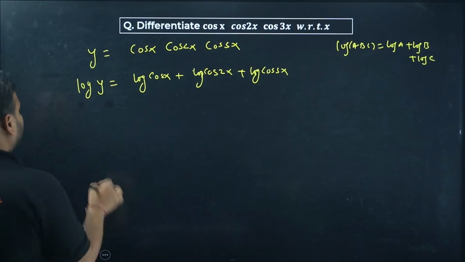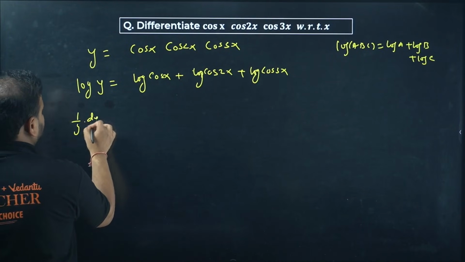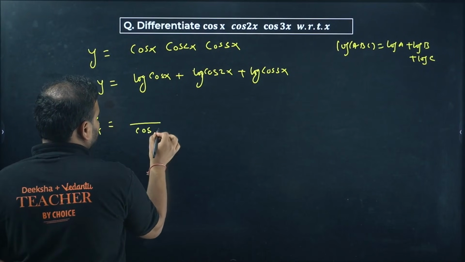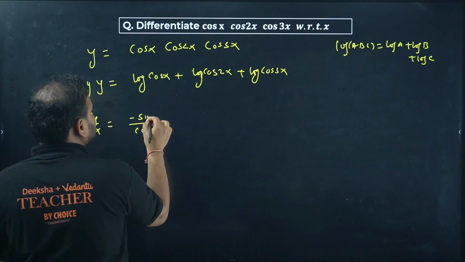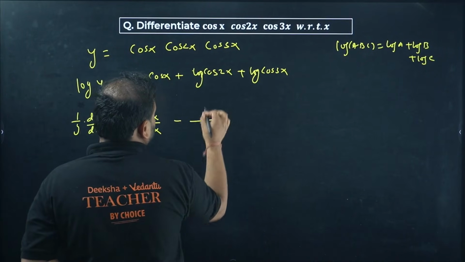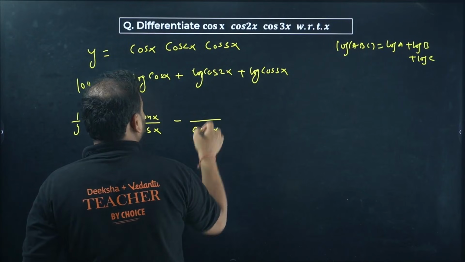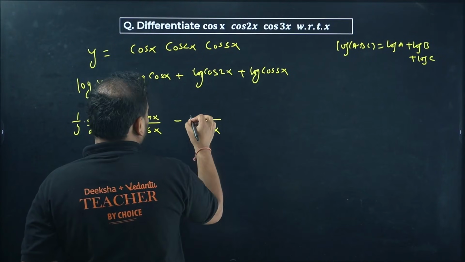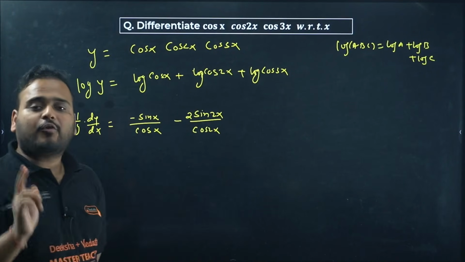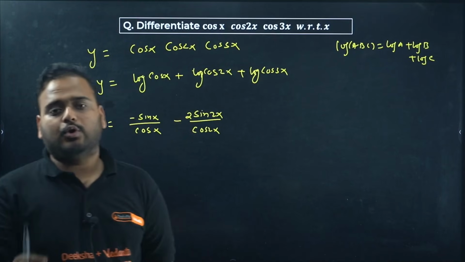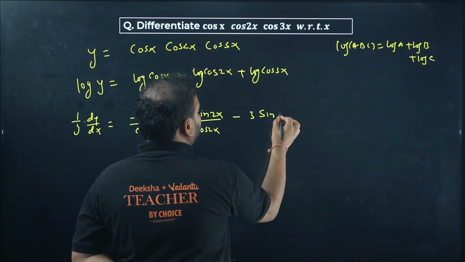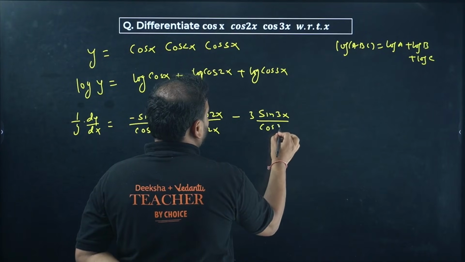Now you differentiate. You get here 1 by y dy by dx. Over here you'll get what? Log of cos x, so you'll get 1 by cos x. Differentiate cos, you get minus sin x. Same thing, minus sin you'll get over here also. Cos 2x comes over here, differentiate cos. You're going to get what? Minus sin 2x. So you'll have 2 also. Minus 2 sin 2x. Differentiate and let me know. Derivative of cos 2x is what? Minus sin 2x into 2. I've written here minus 2 sin 2x. Same way over here, minus 3 sin 3x by cos 3x.